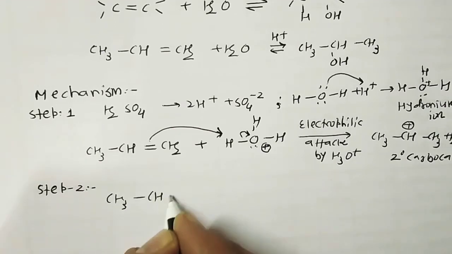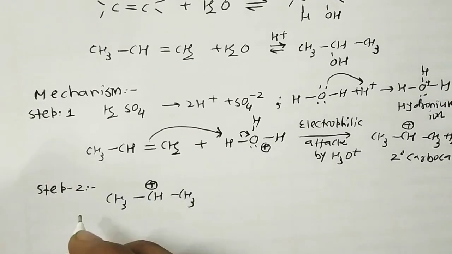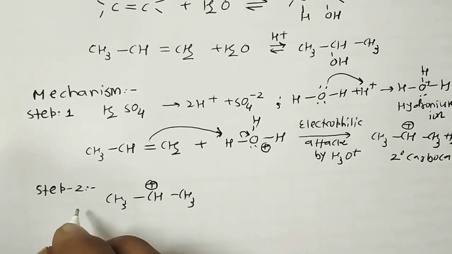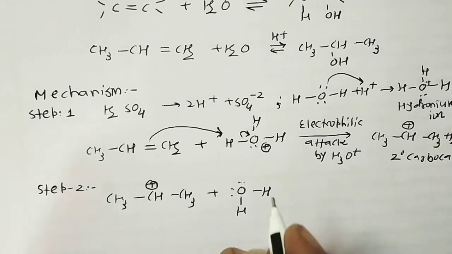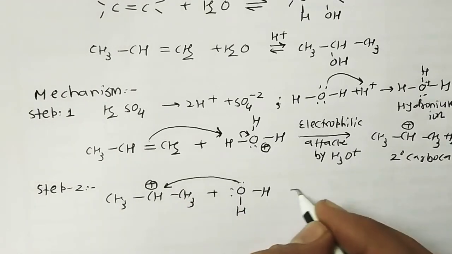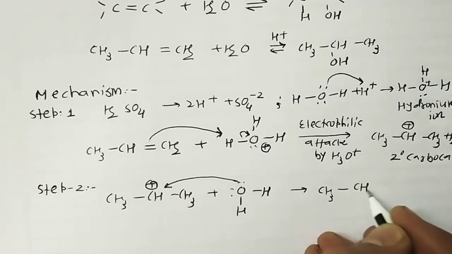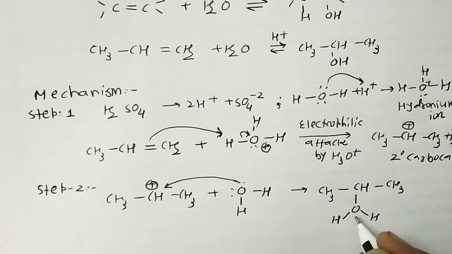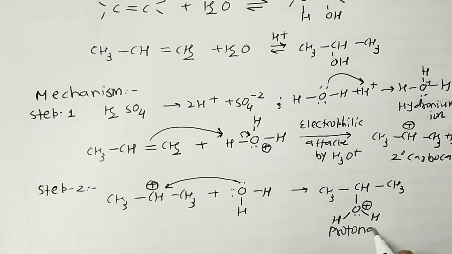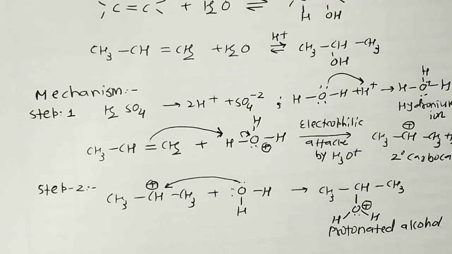So in this case, this secondary carbocation is attacked by water, because water has a lone pair, and we get a product like that: CH3 CH O, here H, lone pair, plus. So it's a protonated alcohol.